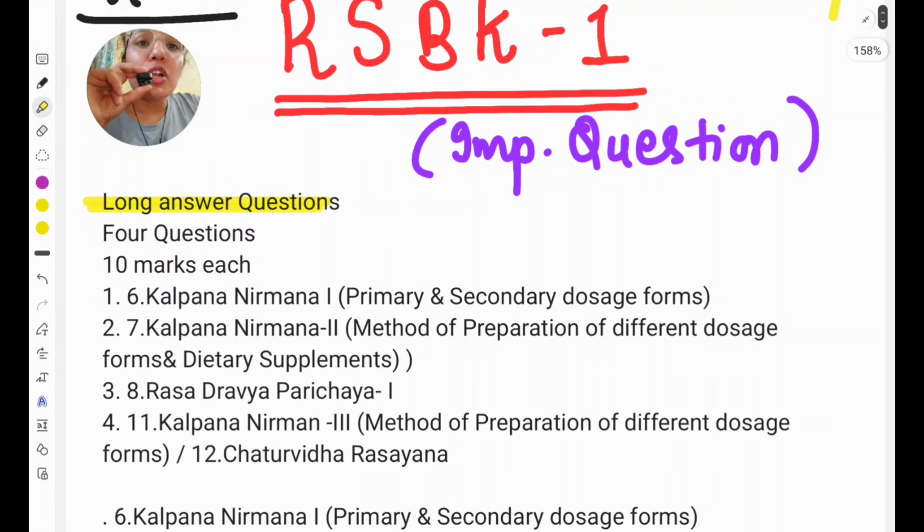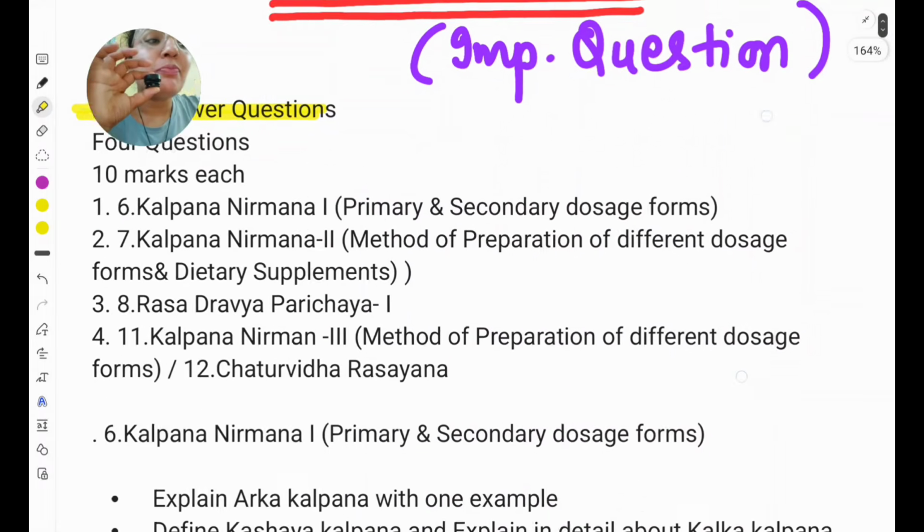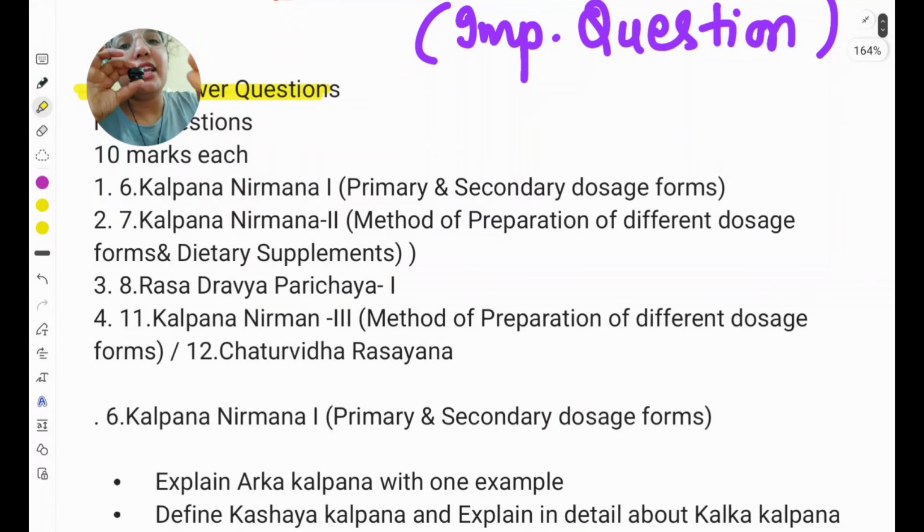First, if we talk about LAQ, as we know there are 4 LAQs which are 10 marks, and the portion from where they are coming: the first LAQ is likely from Kalpna Nirman 1. Okay, and at the end of the video I will share how you can easily score 50 plus marks without studying any Rasa parichaya.